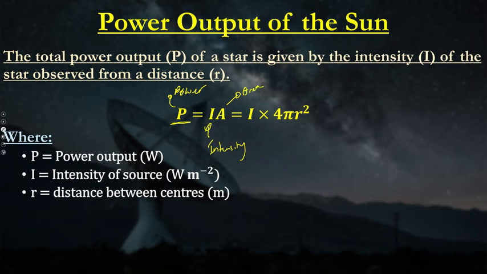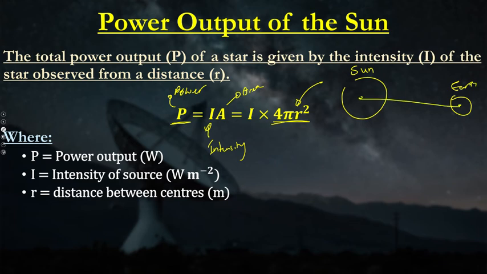So from our distance, how big does the area of the sun appear to us, and what's the intensity at that distance? The main thing to remember is R is the distance between the two objects. If I have the sun here and the Earth here, we measure from one center to another. That's our distance R.